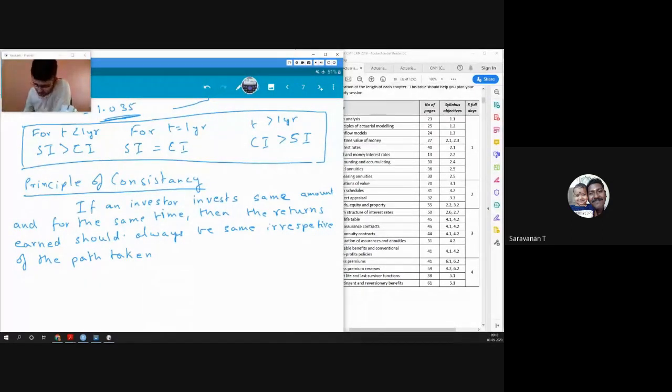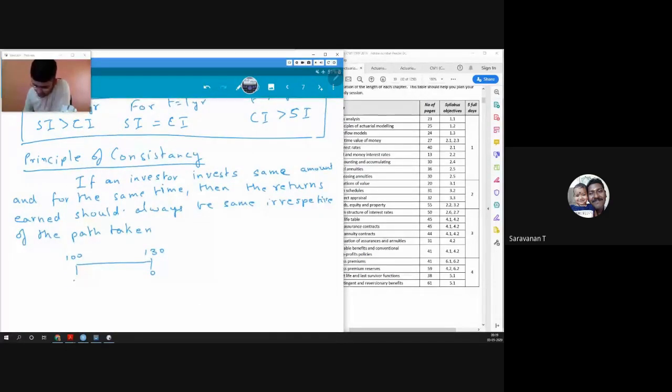So we talked about this, that if I invest for 3 years at simple rate of interest, we got 130. And if I invest for 1 year and then reinvest for the same 3 years, we got 133.1. This should not happen. Okay. This should not happen.